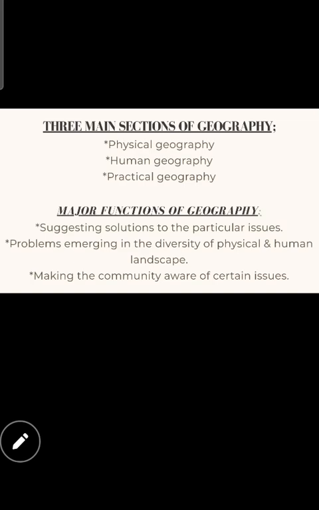And the third one is practical geography. When we move to practical geography, children, mostly we can get points in the examination with practical geography. So the main thing is we have to learn the maps, the topographic maps and the symbols. What do the symbols depict to us? And next, in practical geography, we also want to learn about the GIS and GPS systems. That too is mostly important. By that only we can know about the technologies. What are the technologies in practical geography? In this geo, what are the technological areas we should know? What are the systemic areas we should know? What are the locations? We have to know that everything is related inside practical geography.